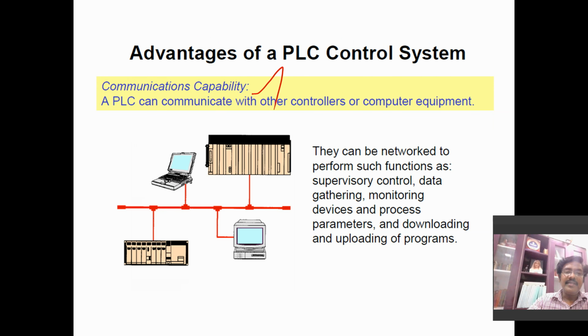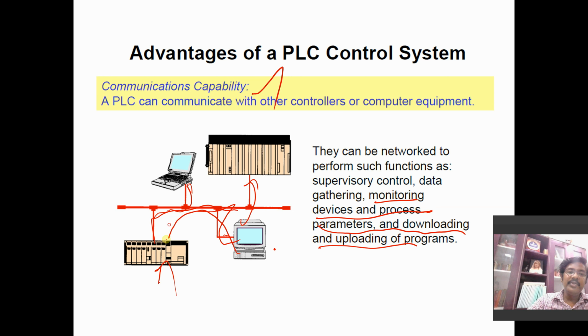So another advantage will be the communication capability, because all sensing devices are connected to your PLC. Through the communication module, that data can be communicated to any supervisory control or any other central processing station, through which we can monitor the devices and the process parameters, and you can even download a program from your master station.